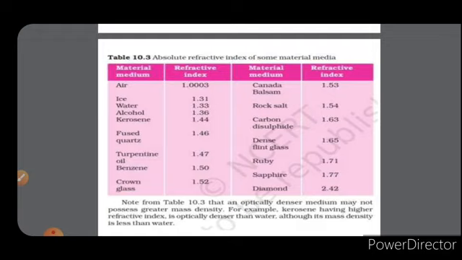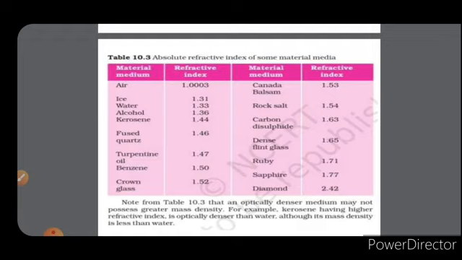From this table we can conclude that the refractive index of diamond is highest, and air has the lowest refractive index. Now, an optically denser medium may not possess greater mass density.